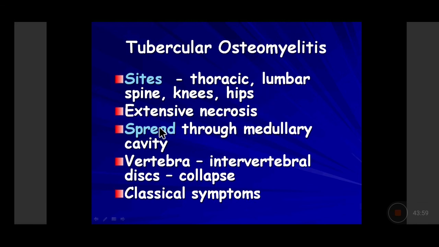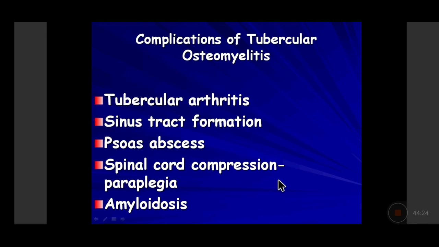So tuberculosis is associated with extensive areas of caseous necrosis, and this can spread through the medullary cavity of the bone into the intervertebral space, leading to collapse of the vertebral space, presenting with classical symptoms of back pain, decreased sensation in the lower legs, loss of control of micturition and bowel control, as well as being unable to walk properly. So weakness of the limbs leading to paraparesis, or complete loss of sensation, paraplegia, may occur.